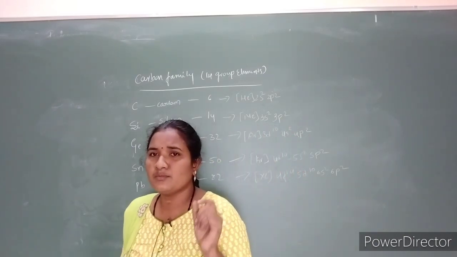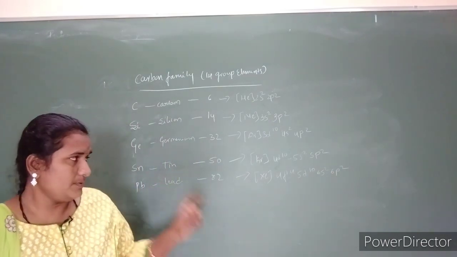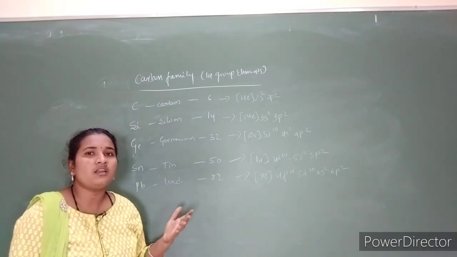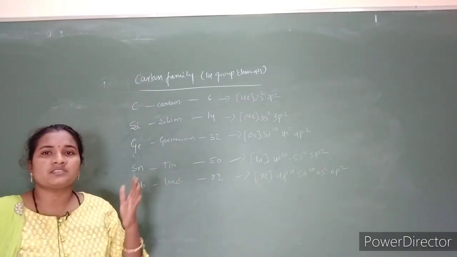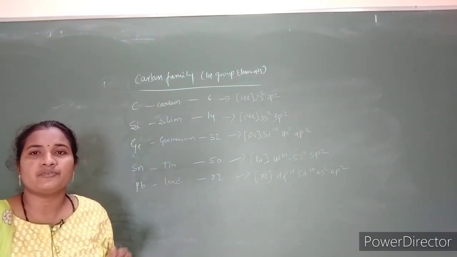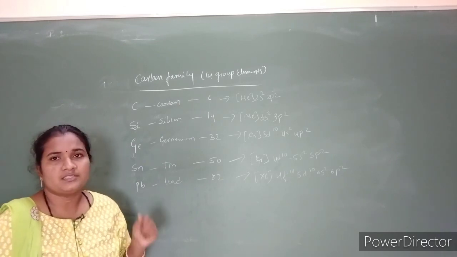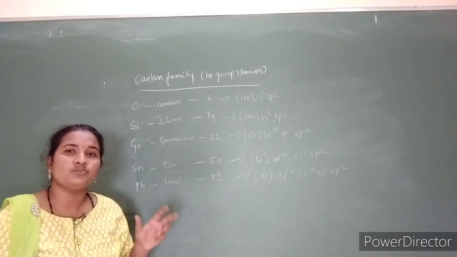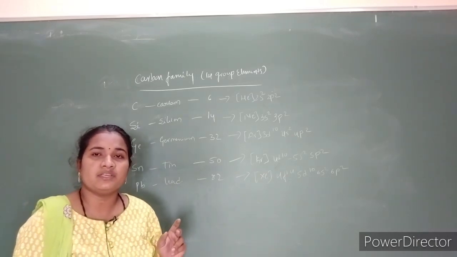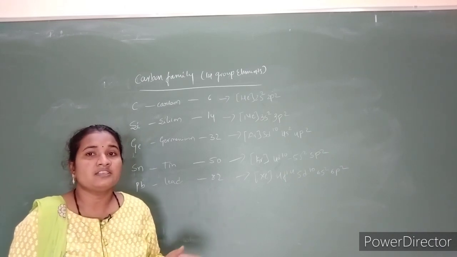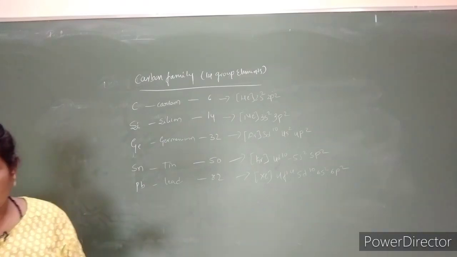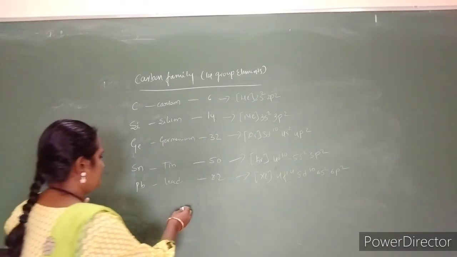It is one of the most important elements found in the universe. It has the capacity to combine with all other elements, and it forms stable compounds. That is why it is the 17th most abundant element. Carbon is found in two isotopic forms, C13 and C12, and one more isotope of carbon is C14, which has a half-life of more than 5000 years, about 5770 years.